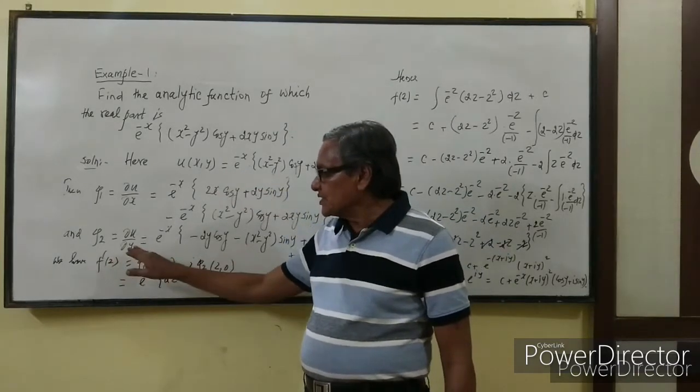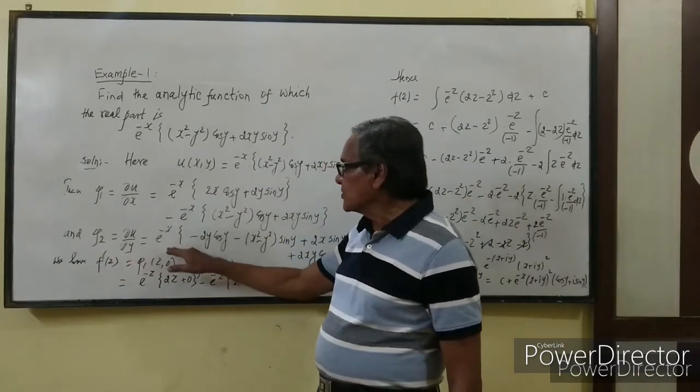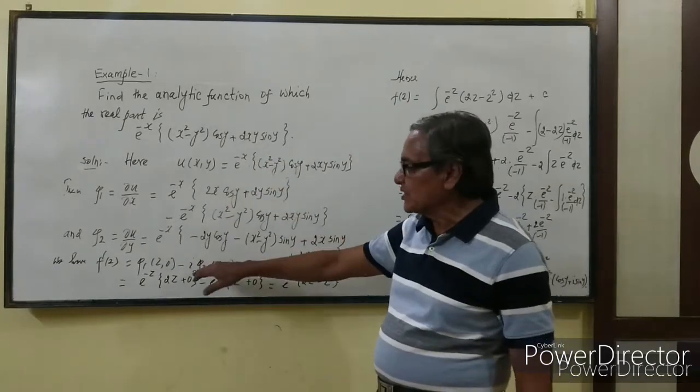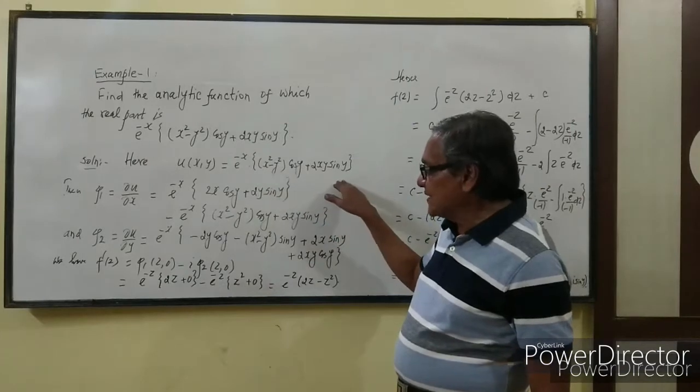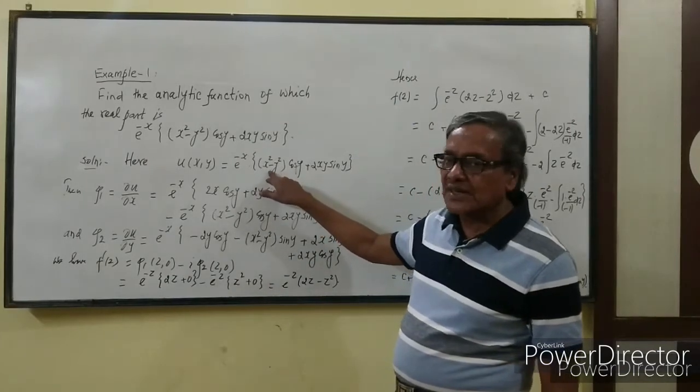the partial derivative of this with respect to y.